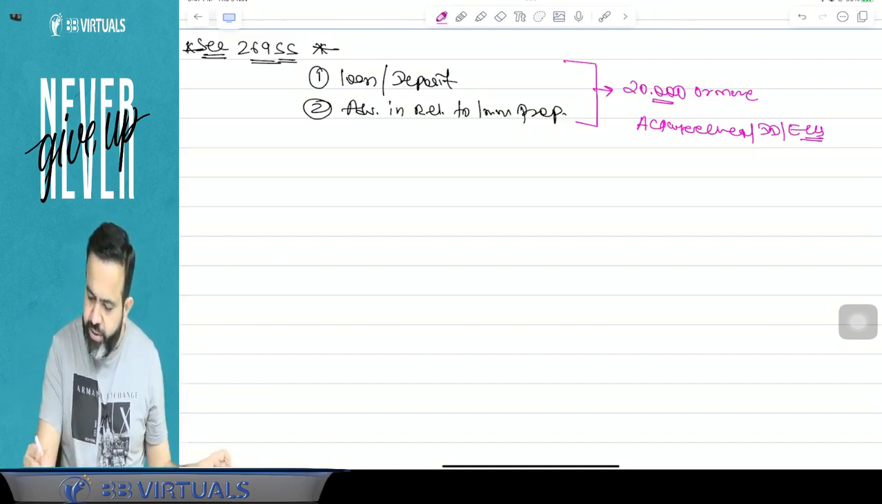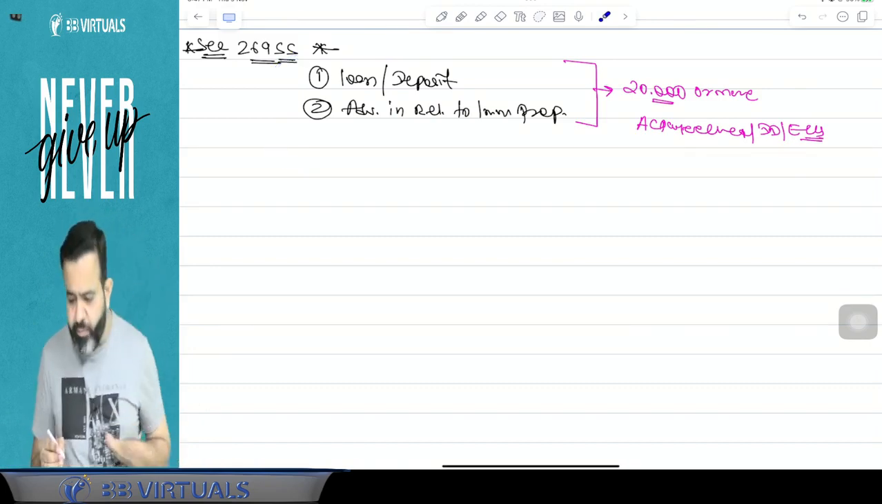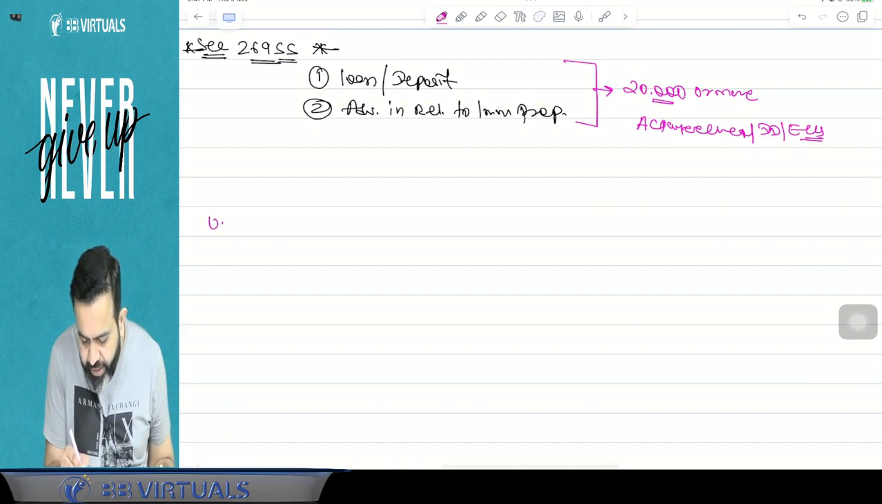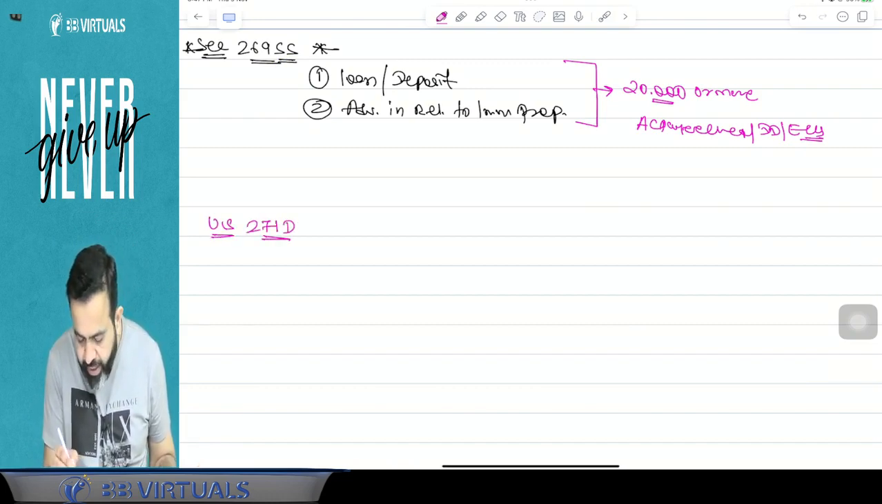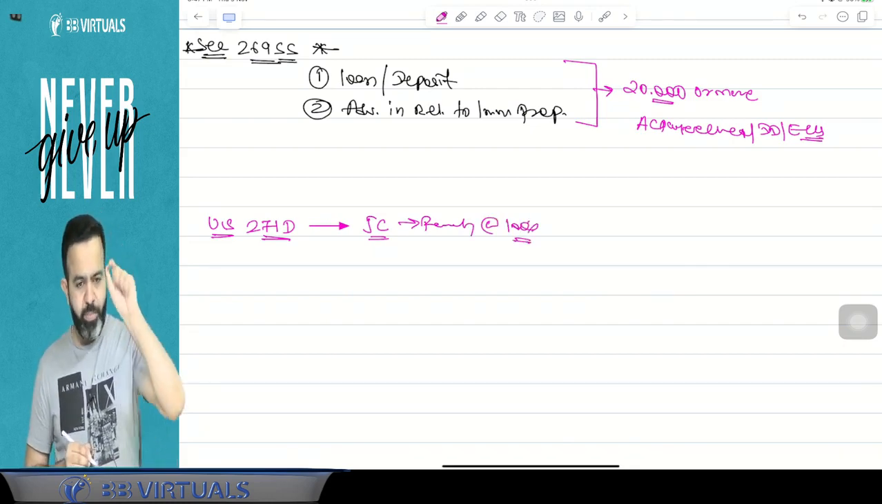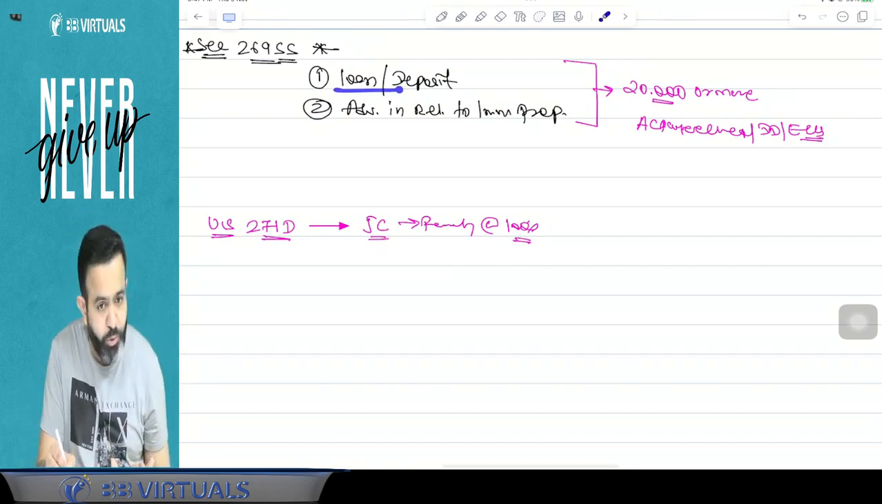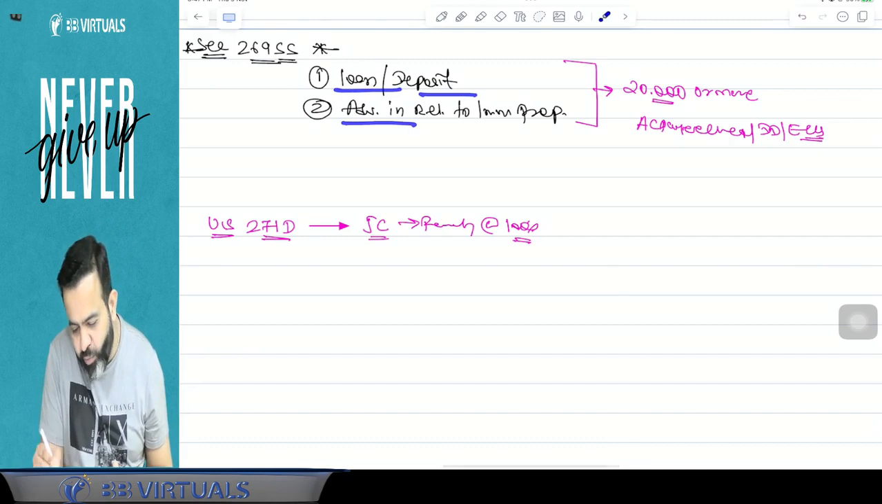There will be a violation of this section. And if there is a violation of this section, then there is a penalty under section 271D. And guys, under section 271D, the Joint Commissioner can impose the penalty at the rate of 100% of that amount of loan or deposit or advance in relation to immovable property.